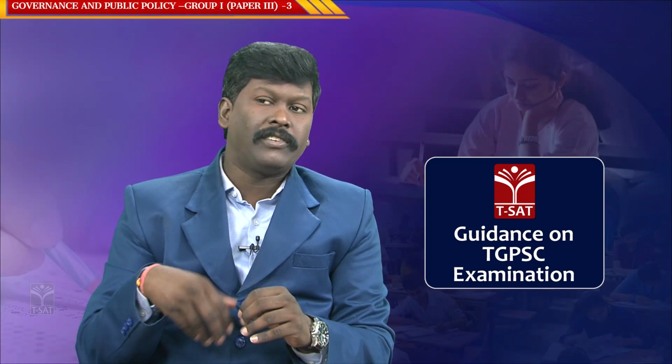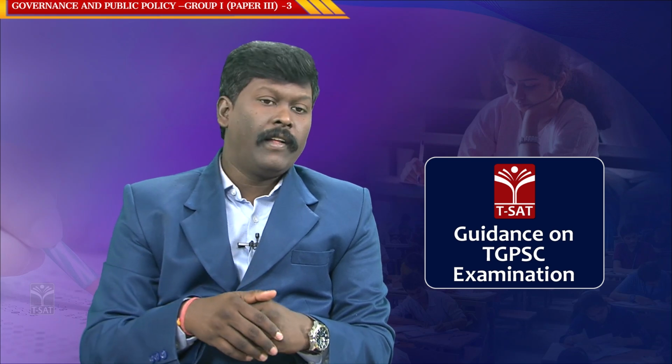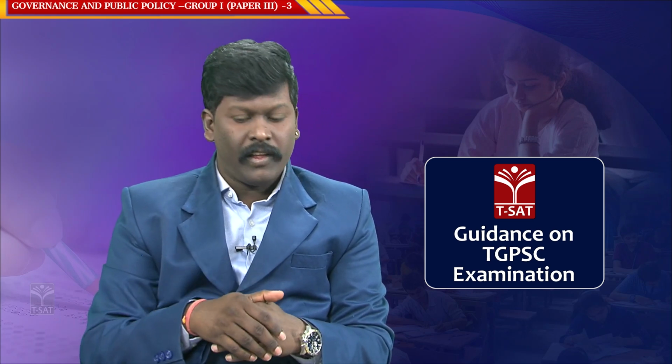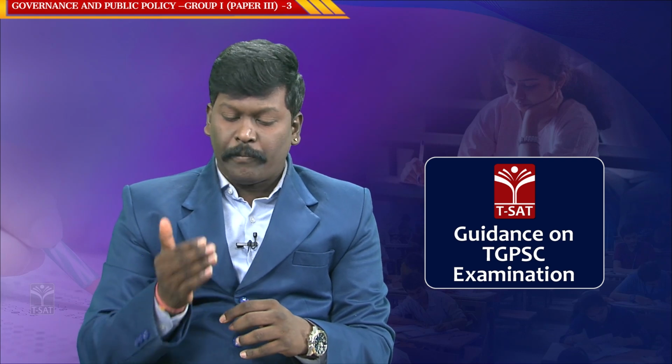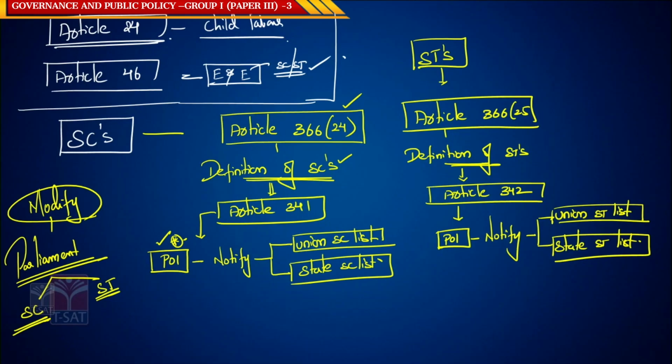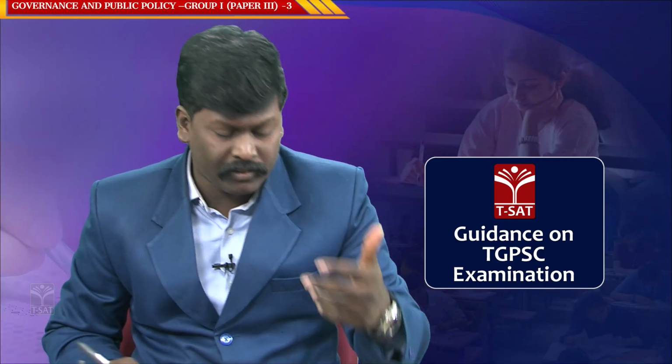It is the Parliament which has the right to modify the Union and State SC list and Union and State ST list. So, these are the provisions: Article 366 clause 24, 341, 366 clause 25 and 342. These are the provisions linked to SCs and STs. Let us see what are the other provisions linked to SCs and STs.